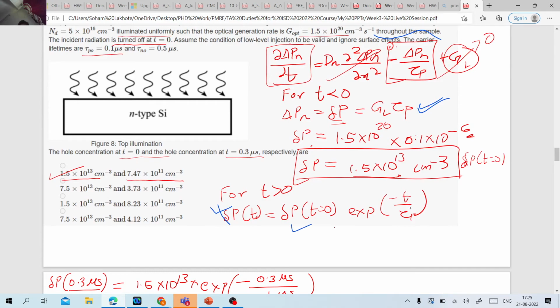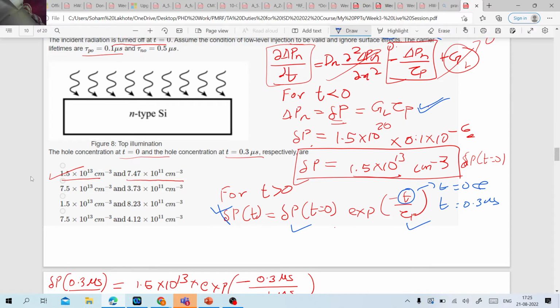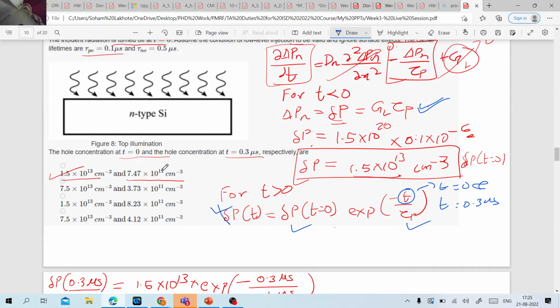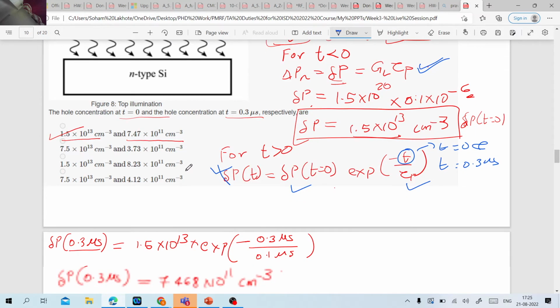Now you have ∂p of t equal to 0 with you, you have τ_p with you. The only thing is that in the question they have asked for t equal to 0 and t equal to 0.3 microseconds, correct? So the moment you put these values, you will be getting this answer, correct? At t equal to 0, you know this is 1.5 times 10 to the power 13, and at t equal to 0.3 you will be getting this answer, correct?